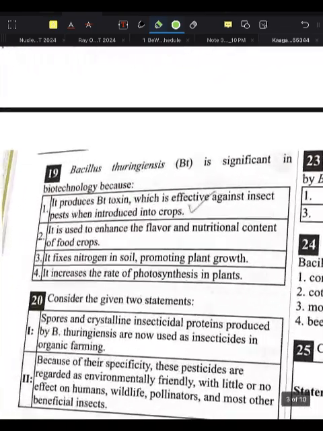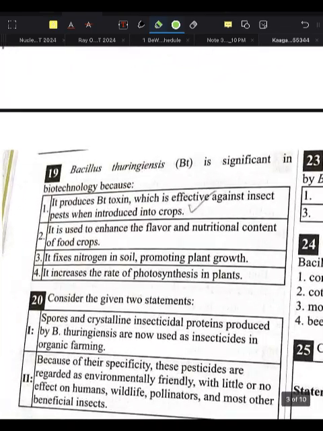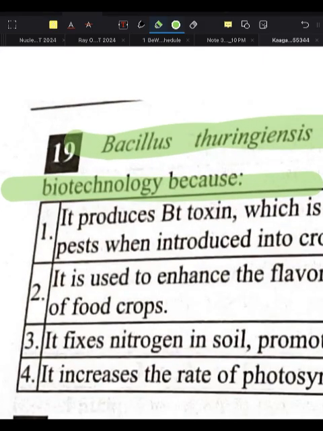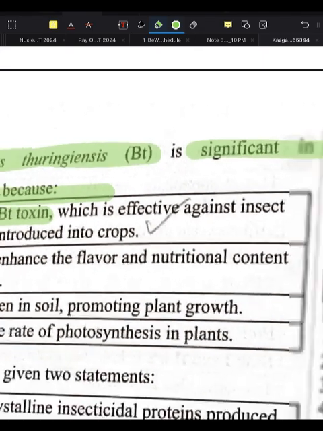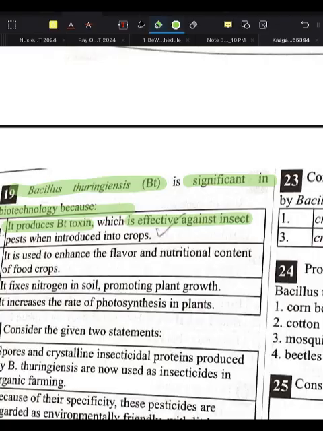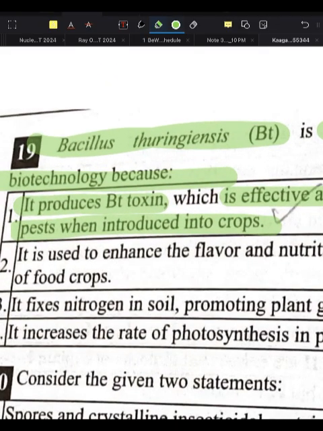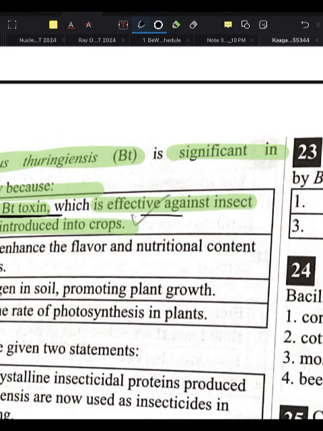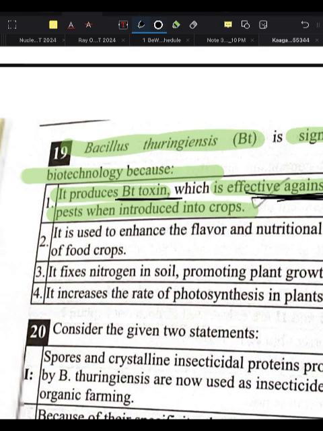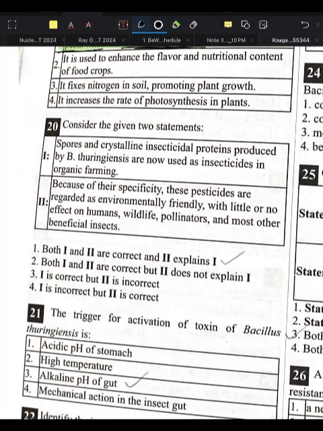Next is Bacillus thuringiensis, that is BT. The full form of BT is Bacillus thuringiensis. It is significant for biotechnology because why? It produces BT toxin, which is effective against insect pests when introduced into the crop. There is a toxin named BT toxin which is effective against, as I said, BT means insect. So it is effective against insect pests when introduced into the crop.